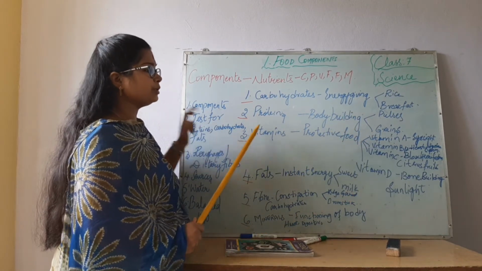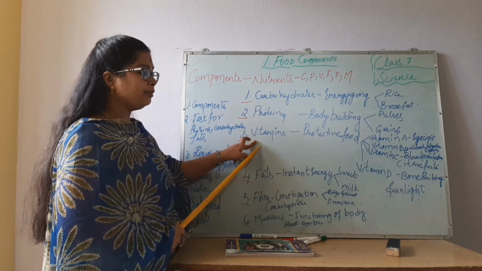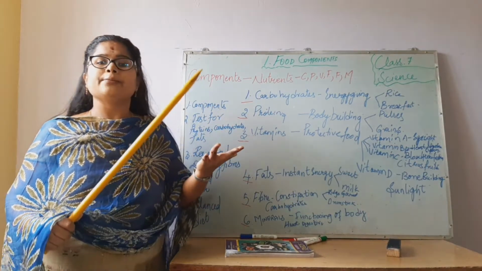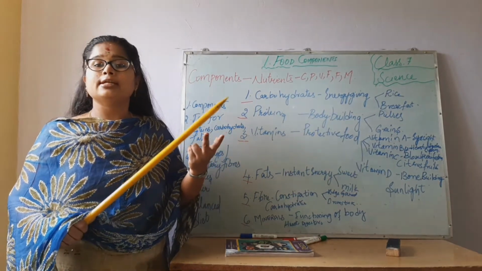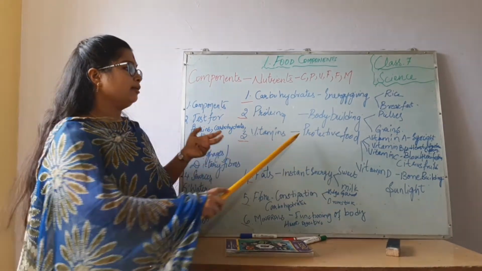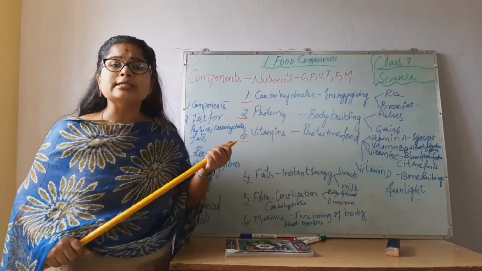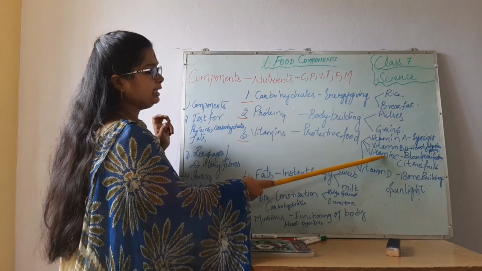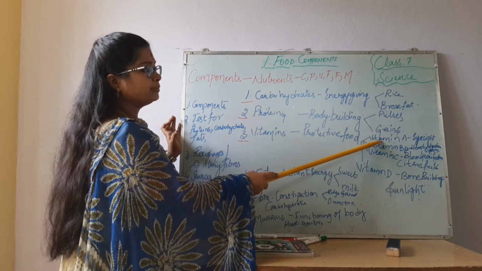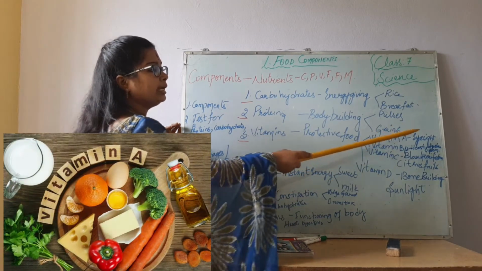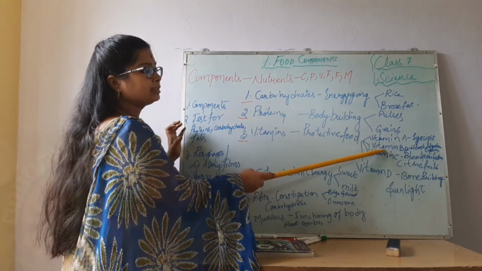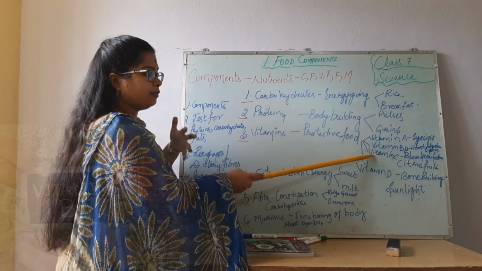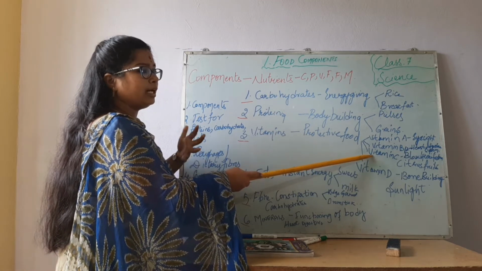And next comes vitamins. Why are these vitamins needed by you? Carbohydrates give energy, proteins give body building, and vitamins are protective food. What types of vitamins do we have? We have vitamin A, B, C, D, isn't it? Vitamin A is useful for eyesight. Vitamin B, that is B12, helps your digestive system, protects your digestive system, your heart, everything.